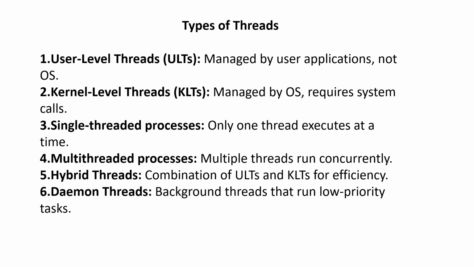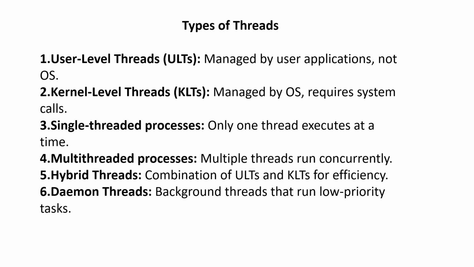Types of threads. User level threads are managed by the user application, not the OS. They are managed by the user and are not under the OS. Kernel level threads are managed by the OS and require system calls.